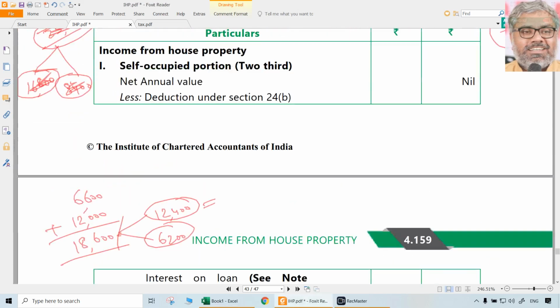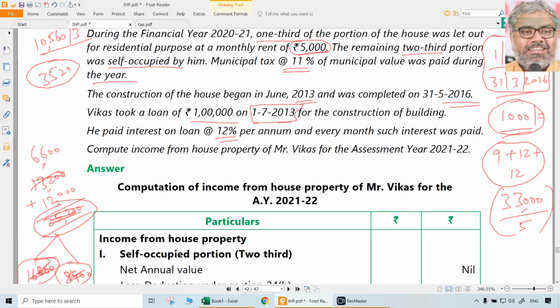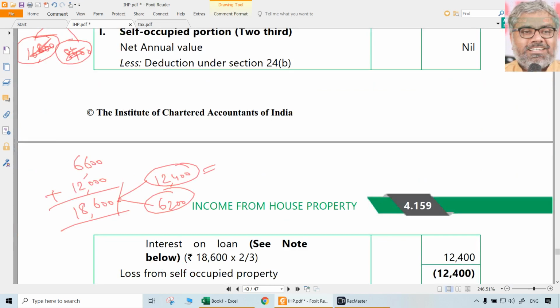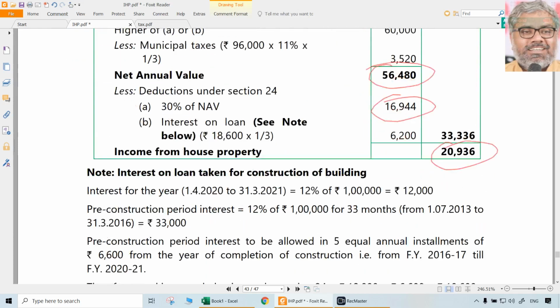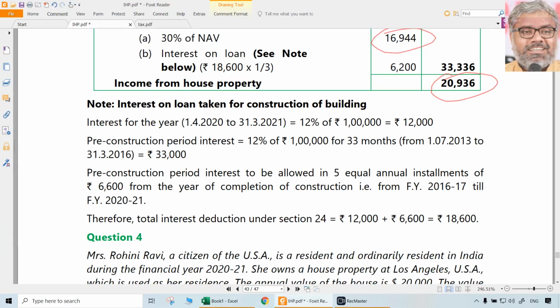That's all. So this pre-construction interest calculation is important. How many months was it? 33 months. That is all okay. 33,000, each month 1,000, divided by 5. 6,600 will be allowed as deduction in the current year, plus 12,000 anyway for the post-construction interest, which is the revenue expenditure. Total of 18,600 split into 2 portions. 1/3 for let out, 2/3 for self-occupied. That's it. By doing so, we got the final answer 20,936.